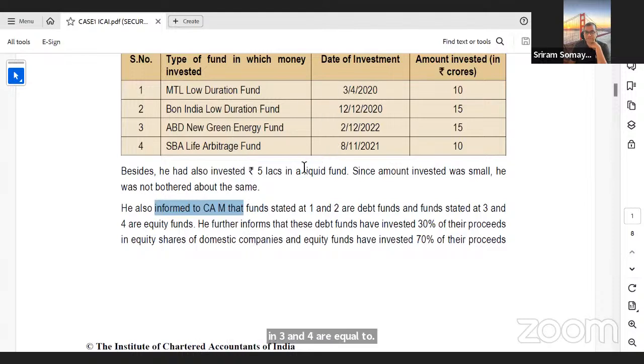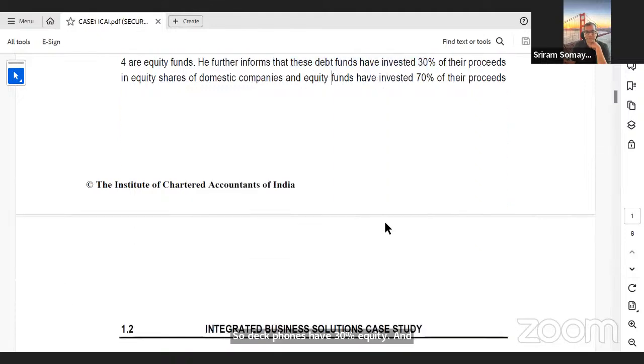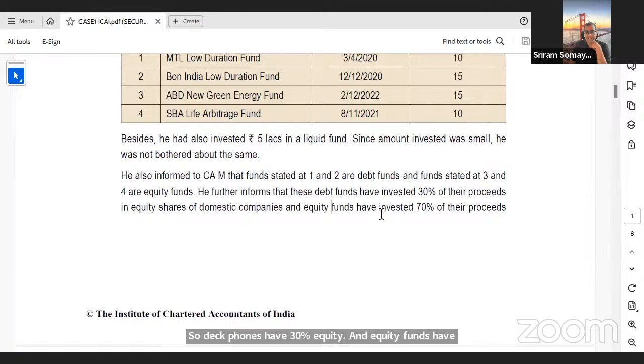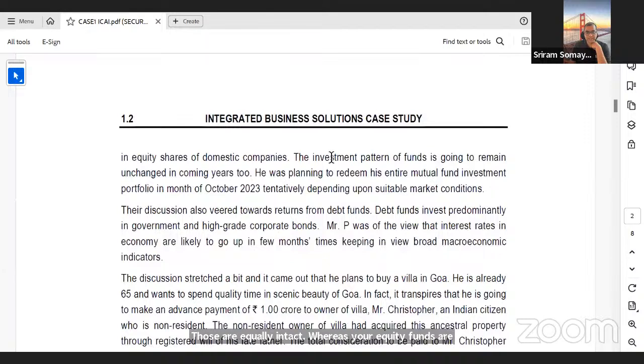Why is this important? From a tax perspective, as Shiv Teja just mentioned. He further informs that these debt funds have 30% of their proceeds in equity shares of domestic companies. So debt funds have 30% equity, and equity funds have 70% of their proceeds in equity. So debt funds are 30-70 equity and debt, whereas your equity funds are 70-30 equity and debt, right? Then investment pattern of the funds is going to remain the same in upcoming years.